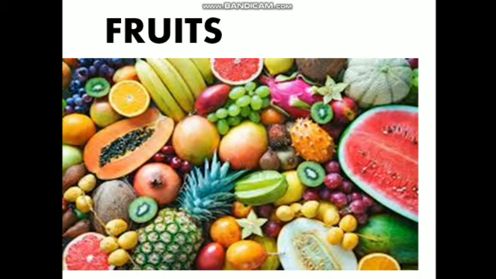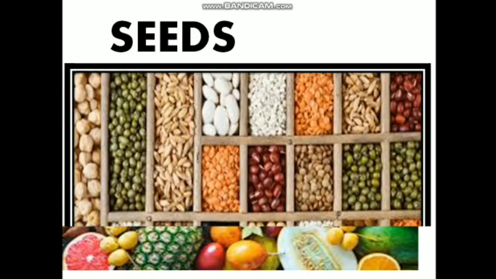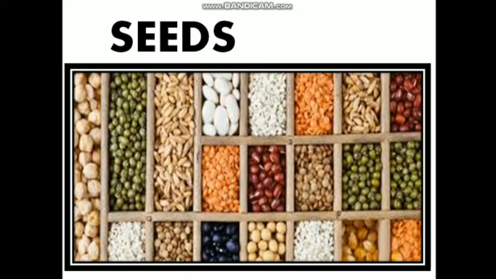The leaves which we can eat as food are spinach, which is palak, cabbage, etc. Next and the last is seeds. For seeds, we have examples such as wheat or rice grains. So these were the different sources, or different parts of plants, used to obtain food items.